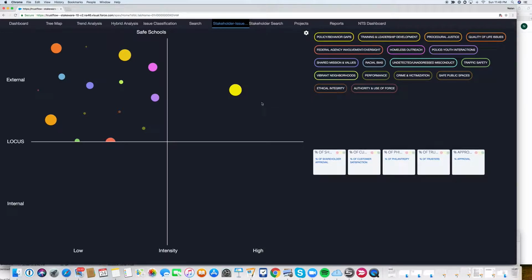Now, if we come back over here, what we're actually looking at is also some of the metrics that will define the different types of stakeholders. So for example, we know that if you're looking at a quadrant that is low intensity internal stakeholders, they would have a higher level of trust, or they would put more weight to the managerial competence of the agency. And that's different from what the external stakeholders, like the community, would put a different emphasis on, a different type of metric. So the idea is that we can combine these metrics to come back with a score that can generally give you an opportunity to benchmark and target the engagement in such a way that you can be more effective.